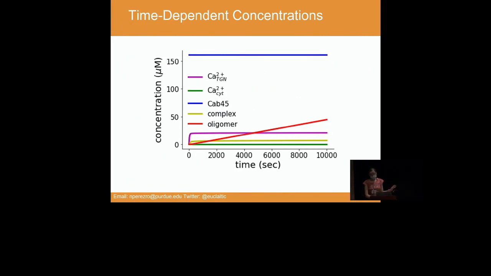Once we had that part, we can obtain the temporal courses of every one of the chemical species involved in our system. And here you are looking, for example, at the level of Ca45 and the formation of the oligomer over time, and also the level of calcium in the Trans-Golgi network, okay?